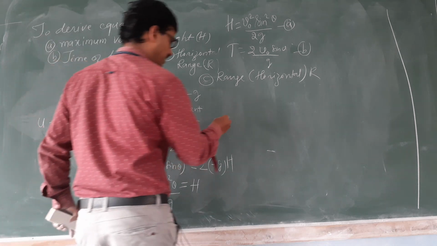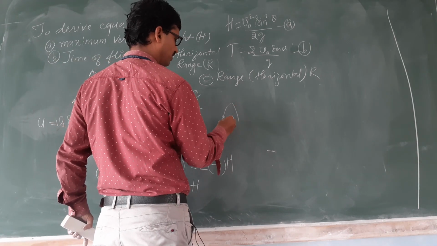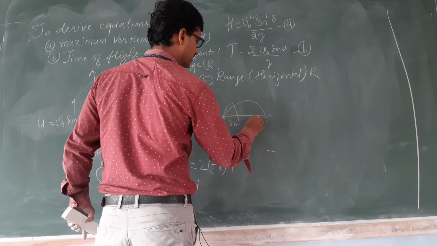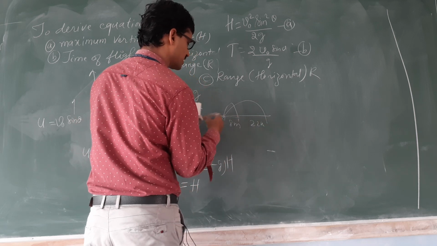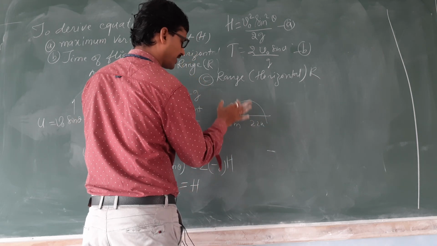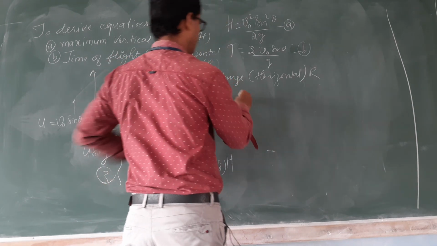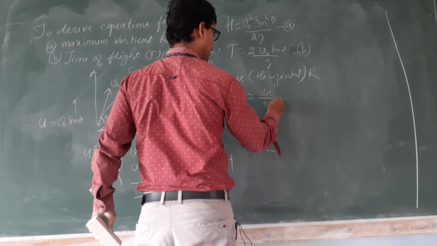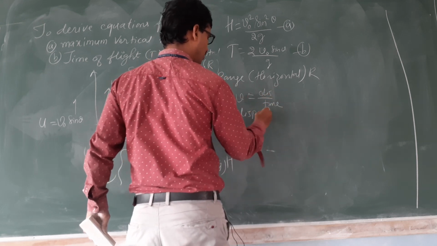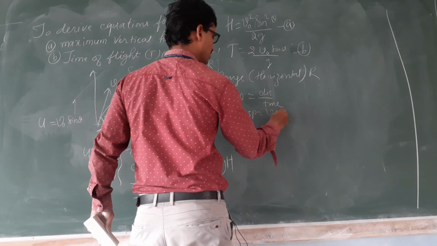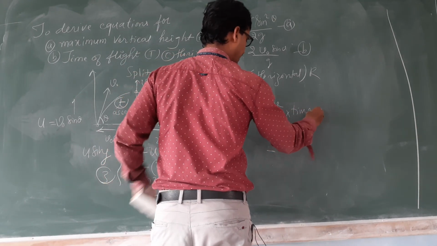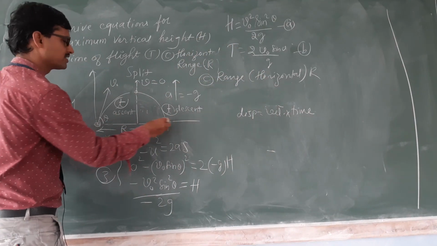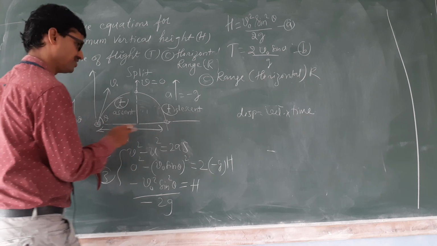See, for example, you threw one stone and it has fallen here only. Range is say 8 meters. Suppose one more stone has fallen here. Range is say some 22 meters. This horizontal displacement is called horizontal range. See, velocity is equal to displacement upon time. Therefore, displacement is equal to what? Velocity into time. Concentrate. What is this displacement called? Stone was here, it has come here. What is this displacement? Range.